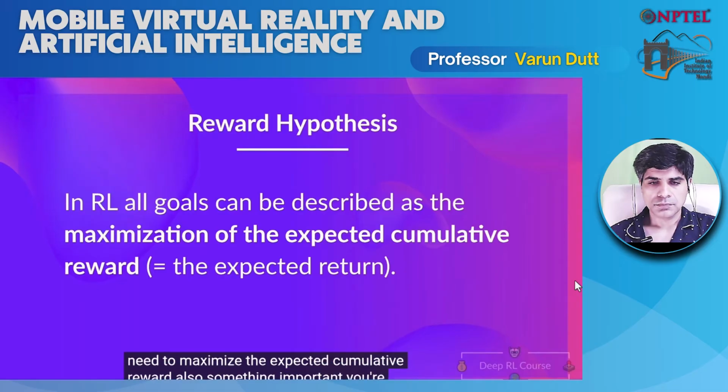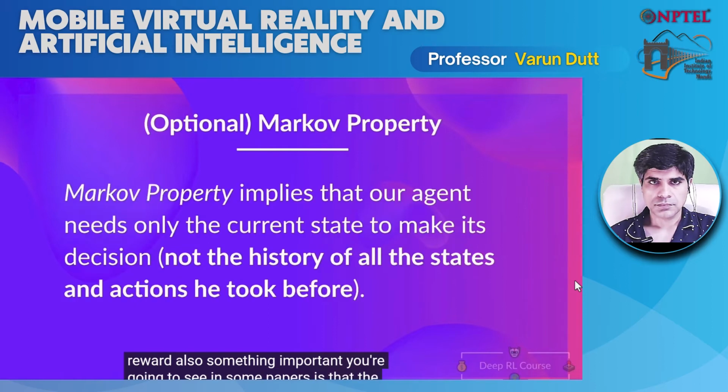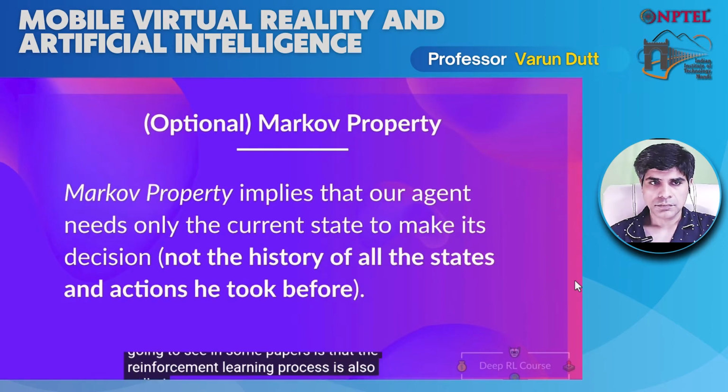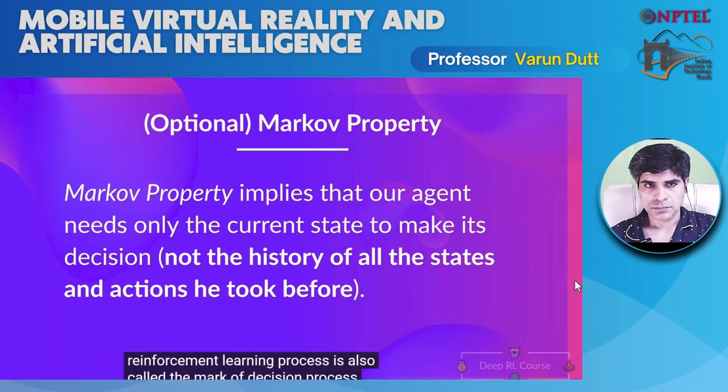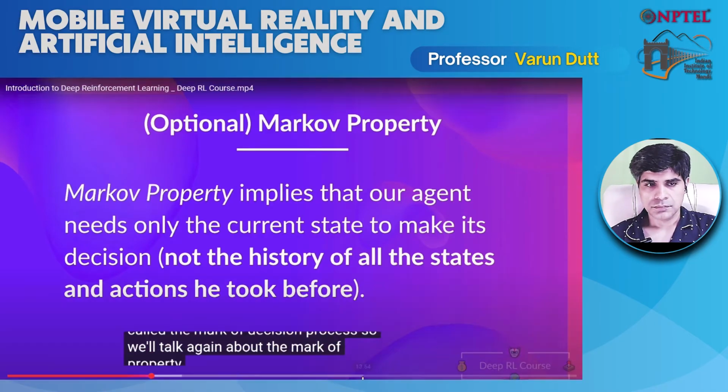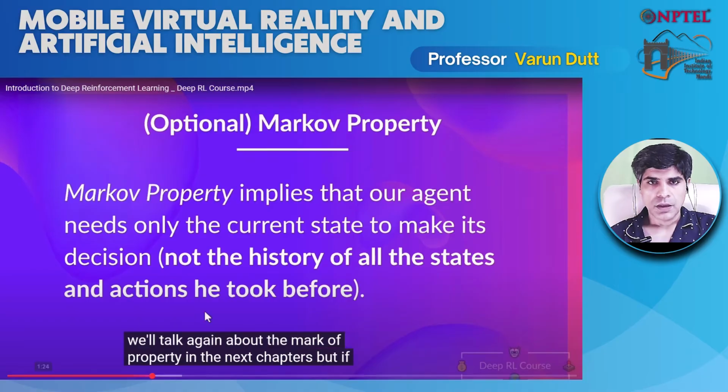Also, something important you're going to see in some papers is that the reinforcement learning process is also called the Markov decision process. We'll talk again about the Markov property in the next chapters, but basically this implies that our agent needs only the current state in which it is, S0, to take its action A0, and not all the history of states S-1, S-2 and so on. Only S0 allows it to take A0, get reward R1 and move to the state S1.